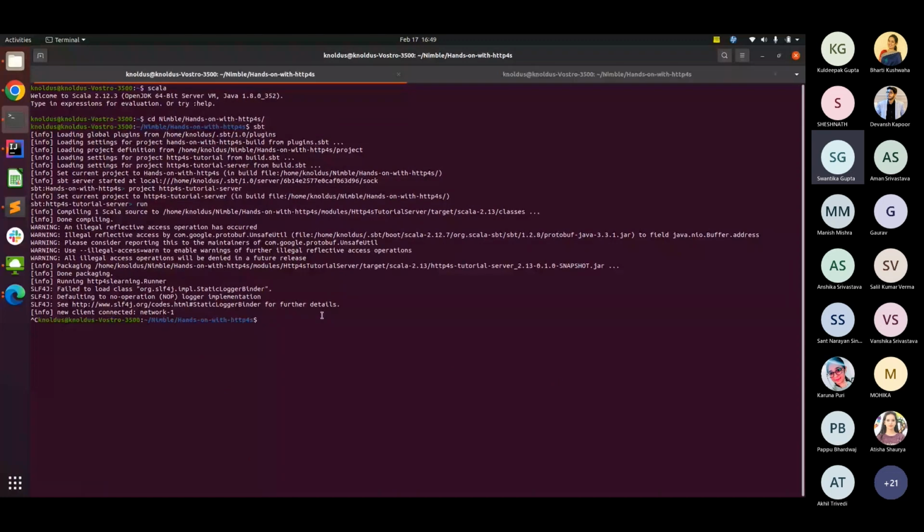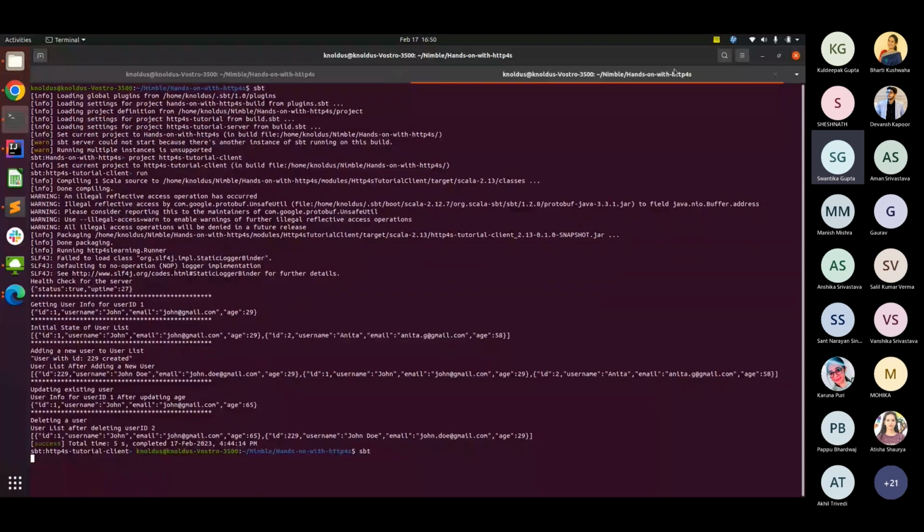Okay, actually in my code base, for the demo purpose, I had created a separate branch. Let's have a look at the middleware first, and let me get the server started and the client started as well.